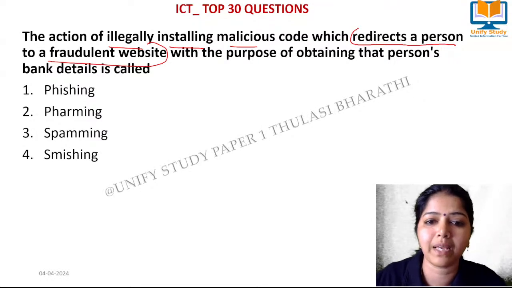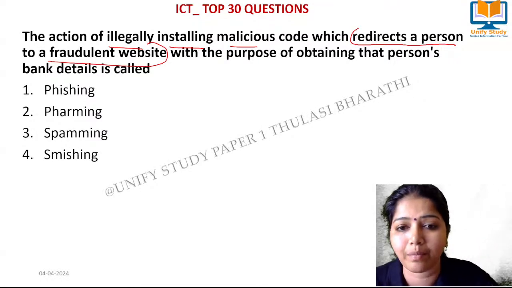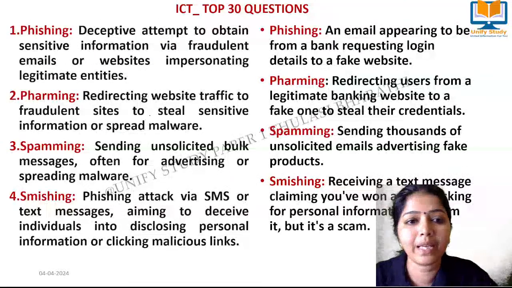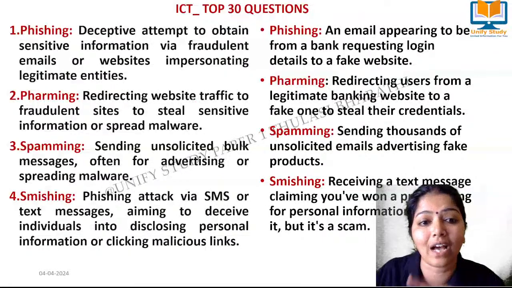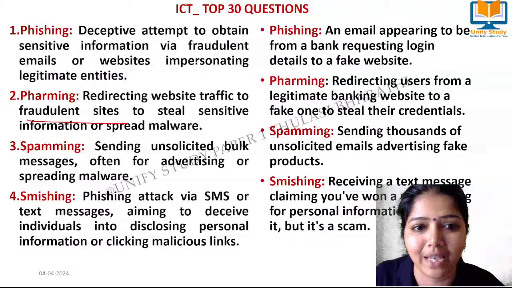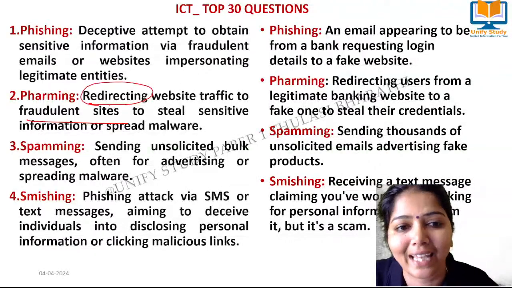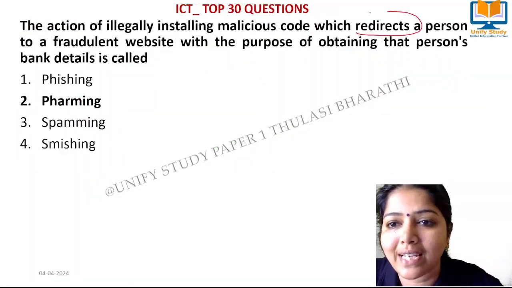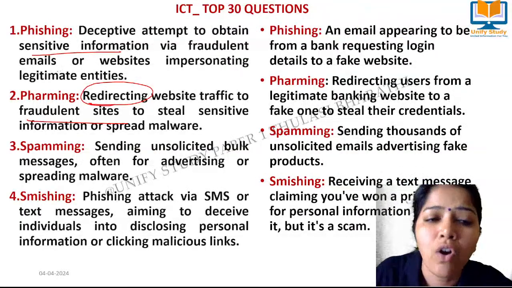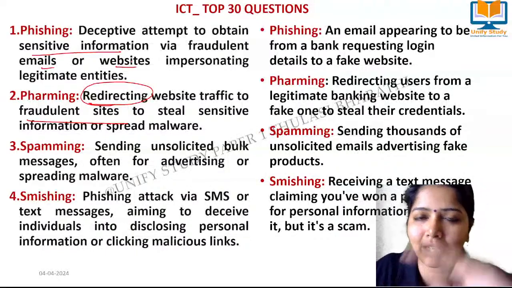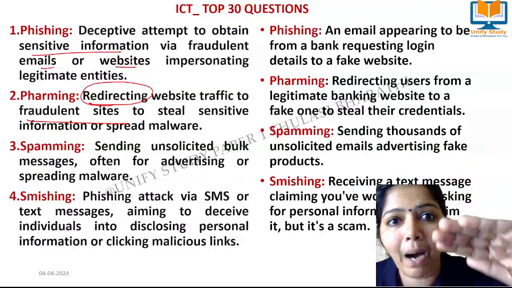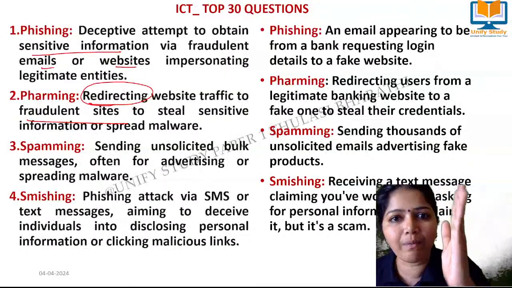Actually, this question was asked in the 2023 examination of UGC NET. Pharming. So pharming means what? Pharming means redirecting website traffic to a fraudulent site. See the difference. Here it is also a fraudulent email or website. But here what it does is redirection. That is what the question says, redirects. See what phishing does: a deceptive attempt to obtain sensitive information via a fraudulent email or website. Here it is also a fraudulent website. But pharming redirects from one place to another place.